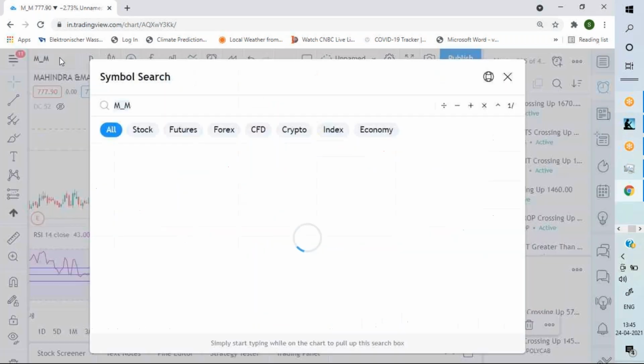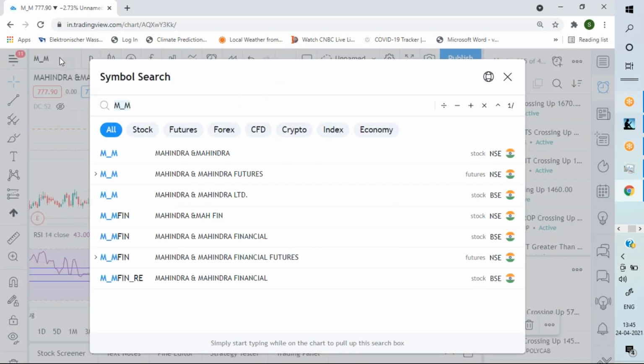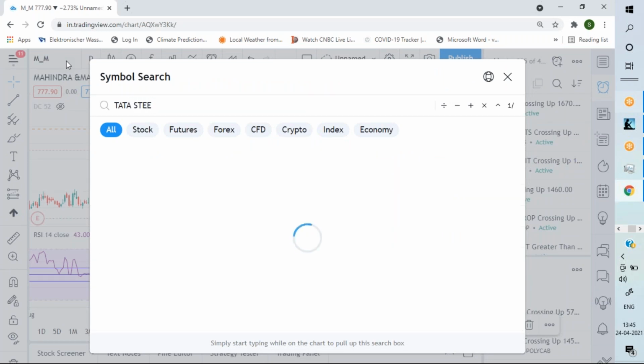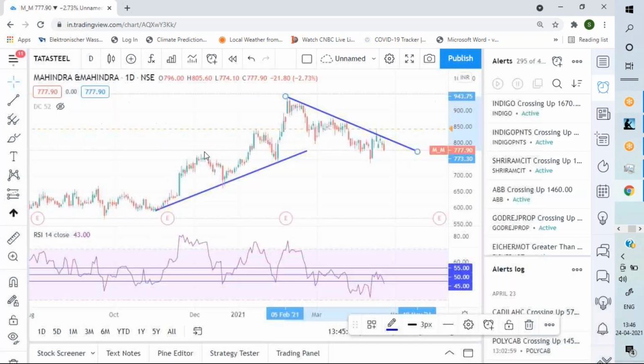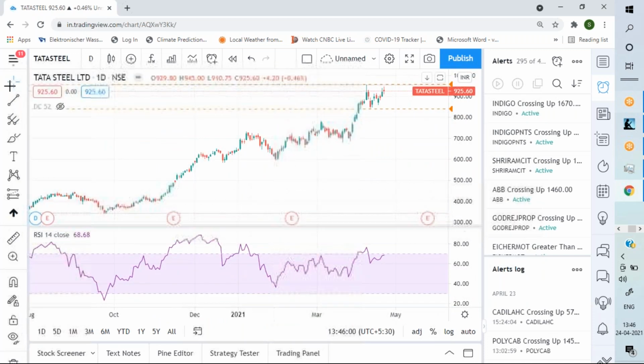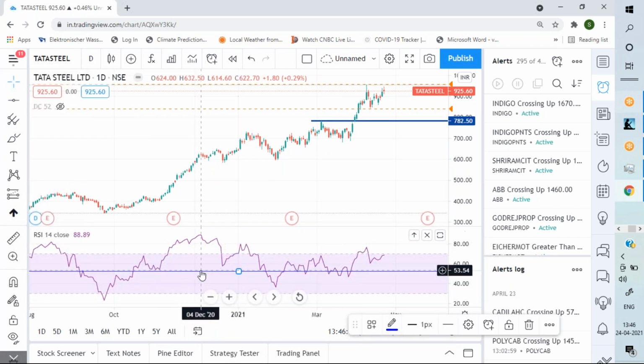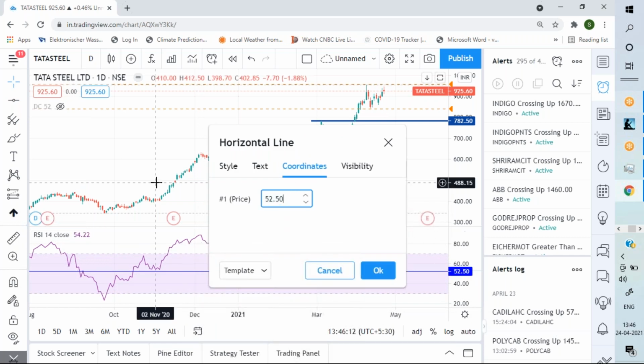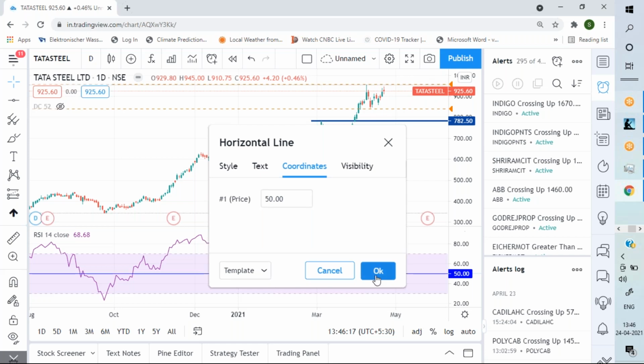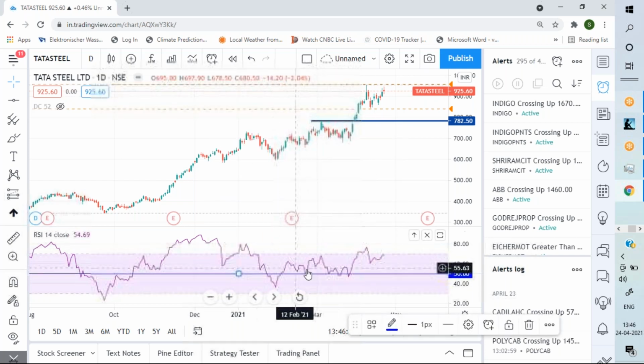Any stock I can take, maybe Tata Steel. Look at this, consistently staying above 50.